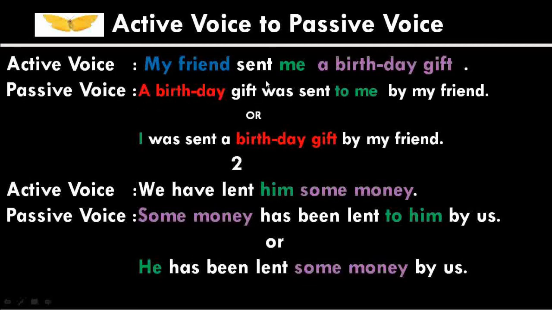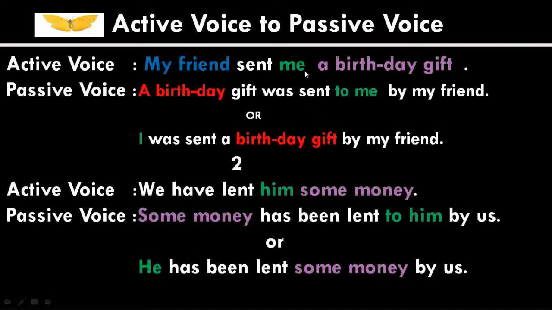So when the subject is singular, then it will take the singular verb. So was sent. And after that, the remaining part of the sentence is the indirect object. We cannot use the indirect object as it is. We have to use to before the indirect object. So the change will be: a birthday gift was sent to me. At last, we have to change the subject of the active voice sentence in passive voice here. So here my friend will be changed into by my friend.